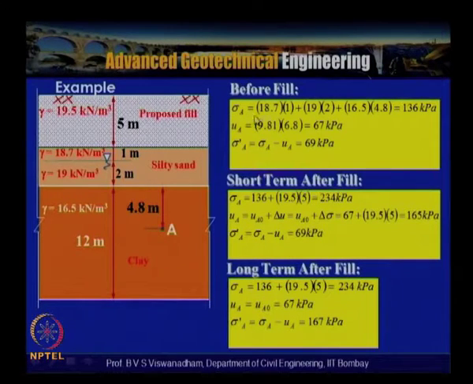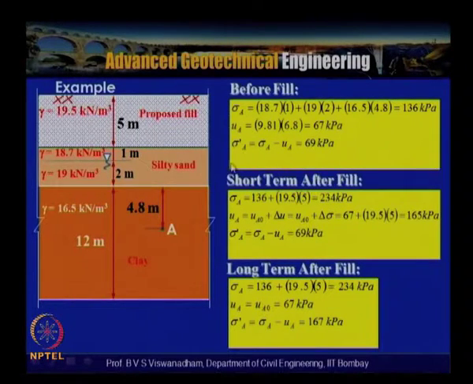We know that that is 18.7, that is before placement of fill, so this will not be there, 18.7 into 1 plus 19 into 2, that is this thickness, plus 16.5 into 4.8. So we are actually interested in this point, so that is 136 kilopascals, and the pore water pressure at point A by taking gamma w is equal to 9.81 kilonewton per meter cube, 9.81 into 2 plus 4.8,